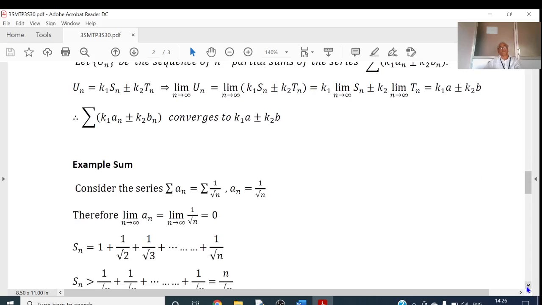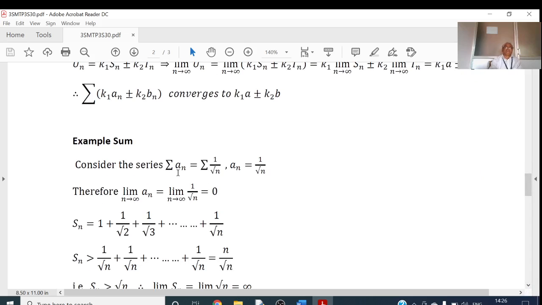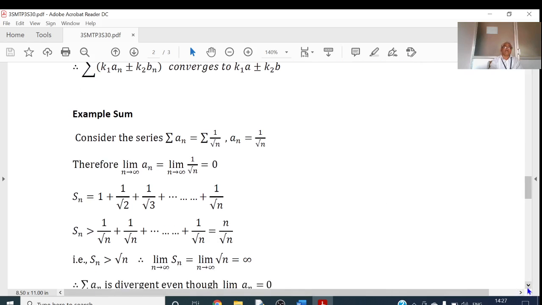One example. Consider the series sigma An where An equals 1 by root n. So the nth term is given by 1 by root n. If I take limit of An as n tends to infinity, that equals limit of 1 by root n as n tends to infinity, which is equal to 0. So I am getting limit of An equal to 0. What about the nature of the series? We show that it is not convergent, it is divergent.